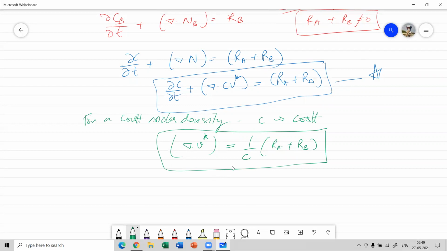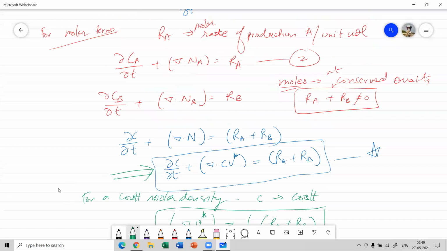Now these expressions which we have written over here, that is this expression and this particular expression.